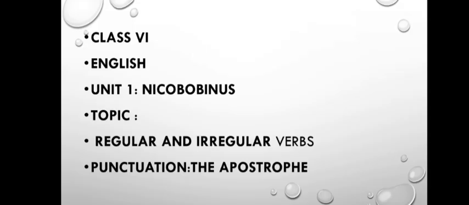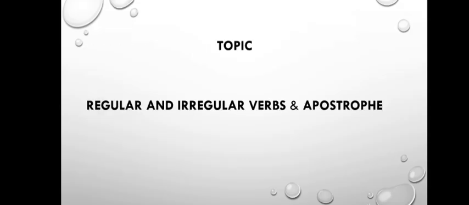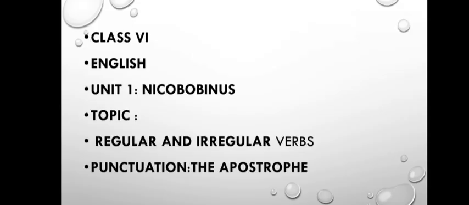As you know, a verb is a word that shows an action. For example, run, jump, write, play. I run every morning in the park. In this sentence, run is a verb. It tells us the action that the subject is doing.